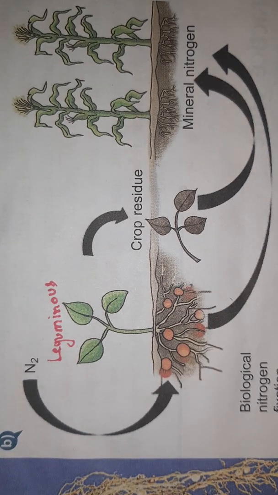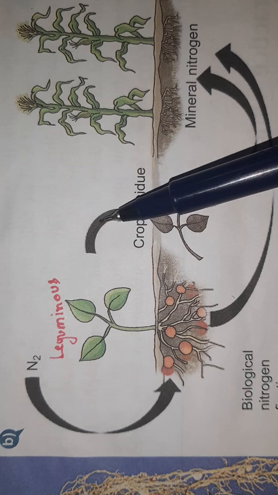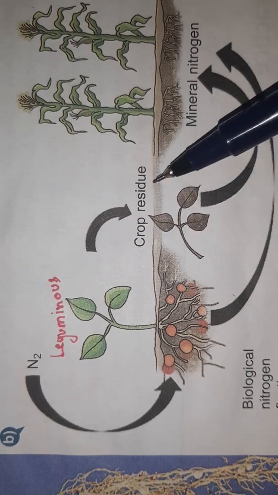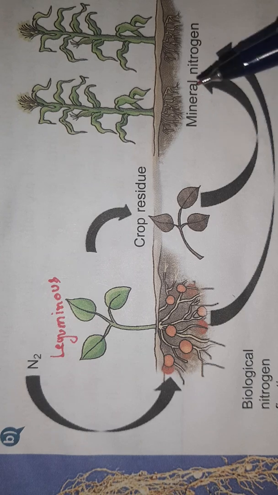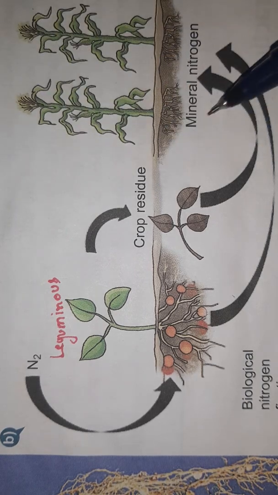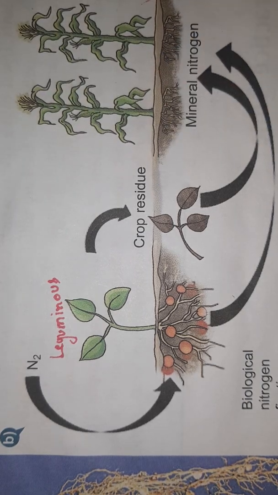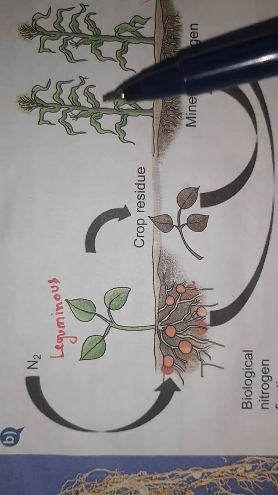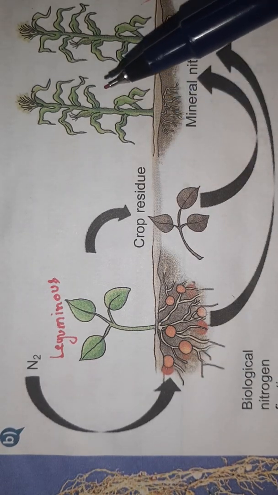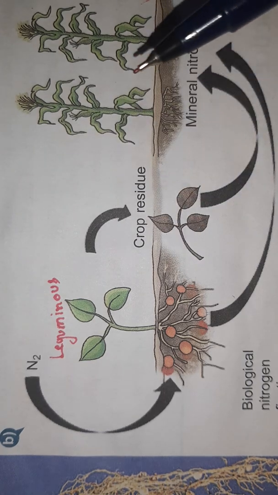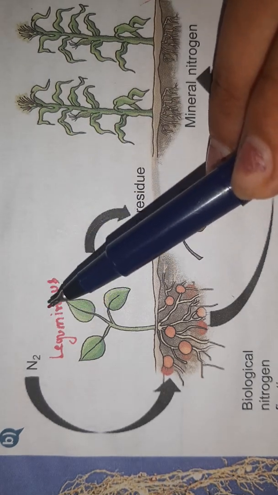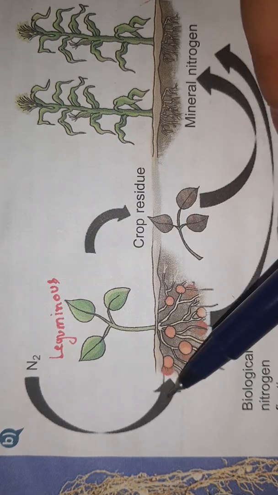After that, when these plants die, they come into the ground again. So from that dead plant also we are getting some nitrogen, and by that nitrogen new plants are grown. This is a kind of nitrogen cycle also. We can say this is nitrogen fixing, where we are changing one form of nitrogen into another form.